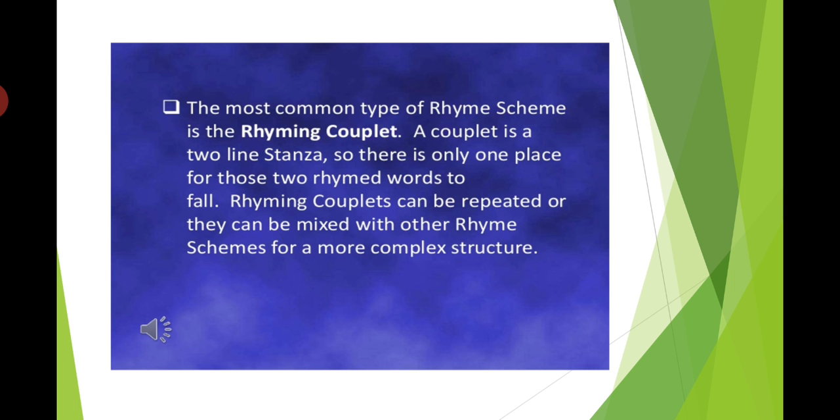The most common type of rhyme scheme is the rhyming couplet. Couple means two. A couplet is a two-line stanza, so there is only one place for those two rhymed words to fall. Rhyming couplets can be repeated or they can be mixed with other rhyme structures for a more complex structure.